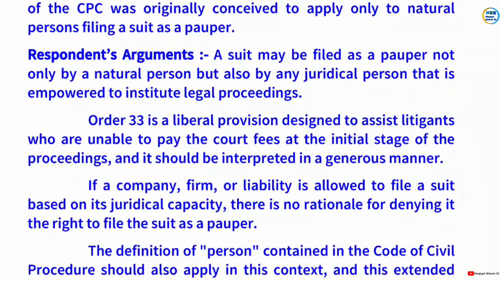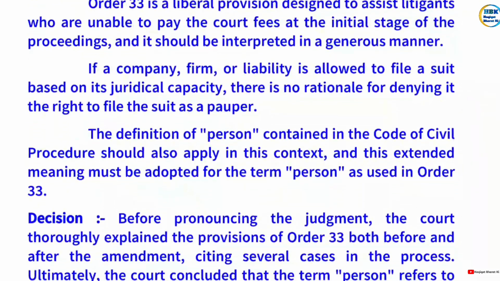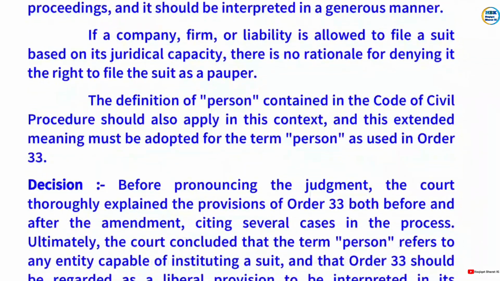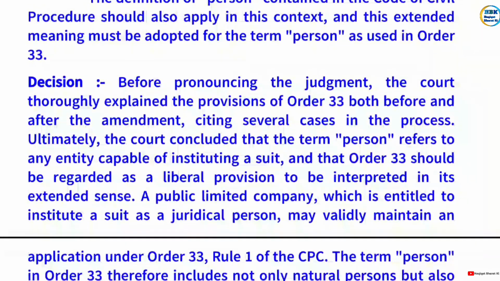If a company or firm is allowed to file a suit based on its juridical capacity, there is no rationale for denying it the right to file the suit as a pauper. The definition of person contained in the Code of Civil Procedure should also apply in this context, and this extended meaning must be adopted for the term person as used in Order 33.